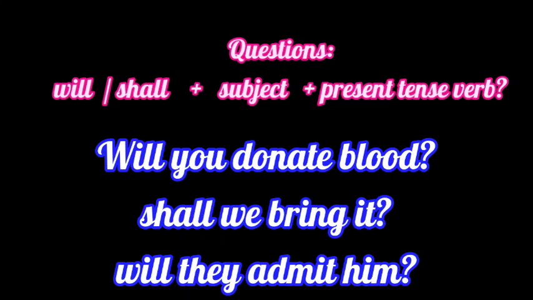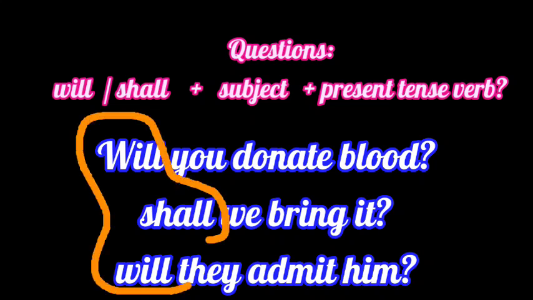But in questions, will or shall plus subject plus present tense verb with a question mark. So you can see the sentences. Will you donate blood? Shall we bring it? Will they admit him? I have used will or shall at first, then subject plus present tense verb with a question mark.